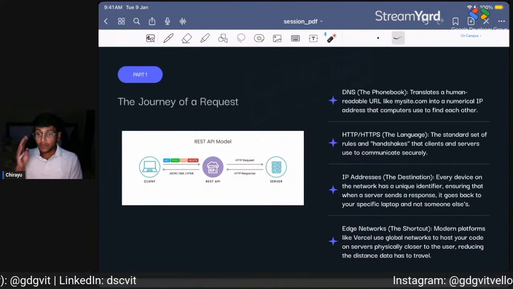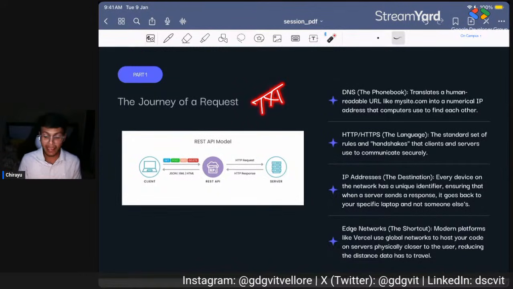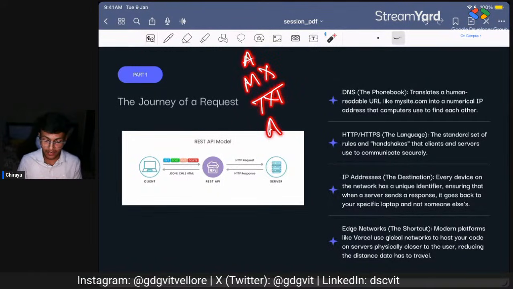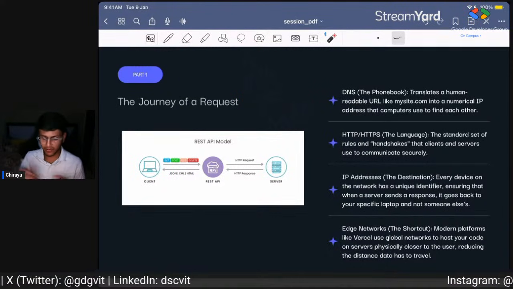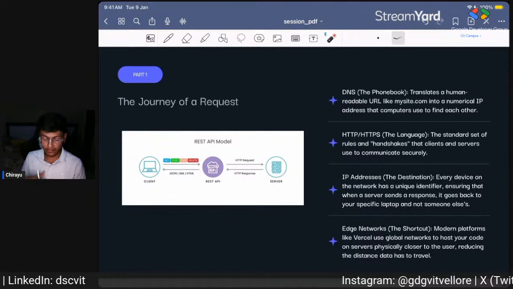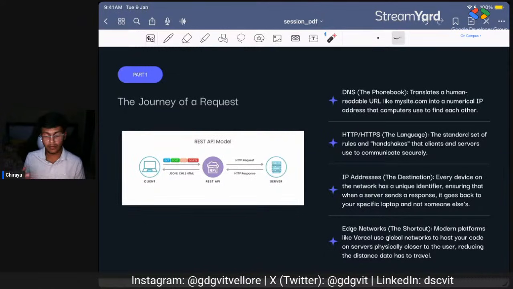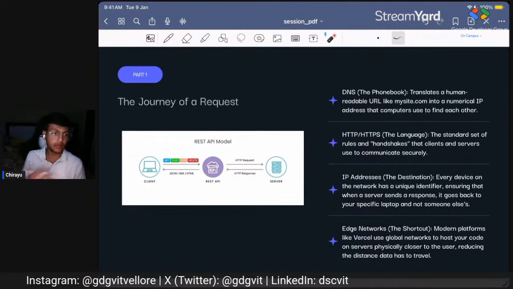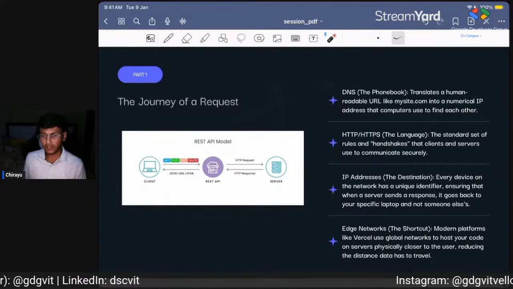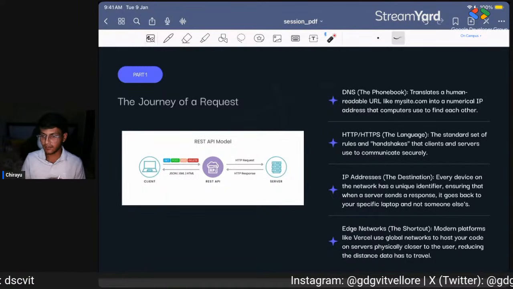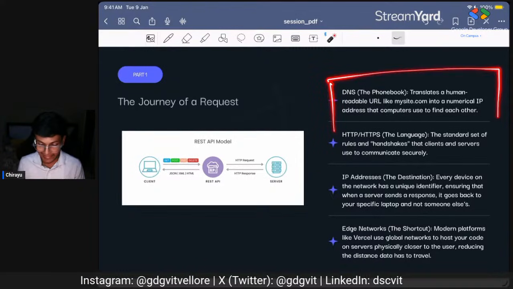Now we have a lot of DNS records, such as A records, TXT records, MX records, and more. I will try to cover everything in the upcoming session, when we are deploying a project. We will add a domain to our project, so you can customize everything. Okay, so this is what DNS resolvers do.